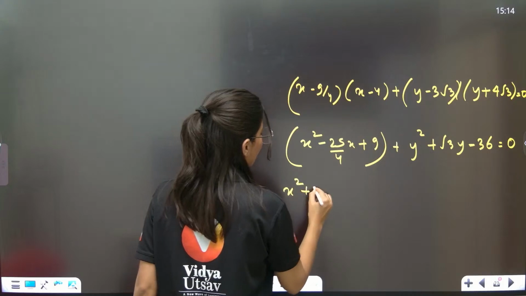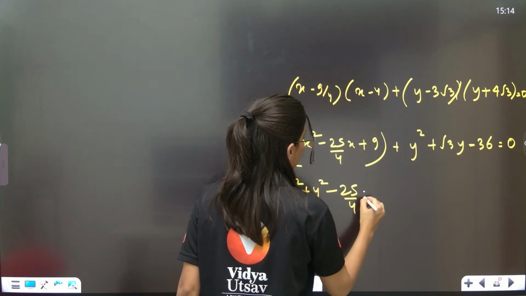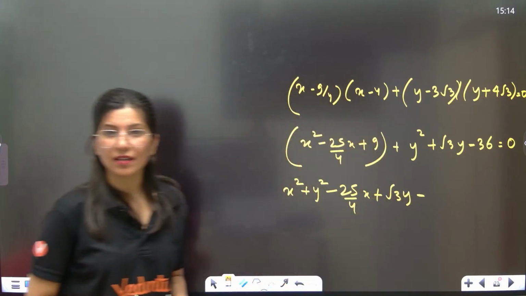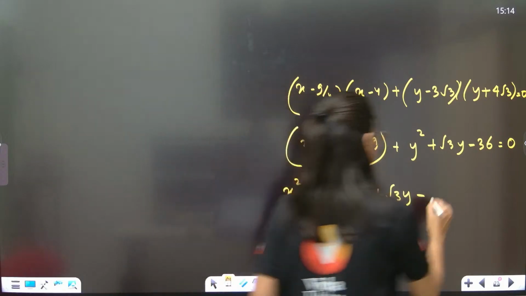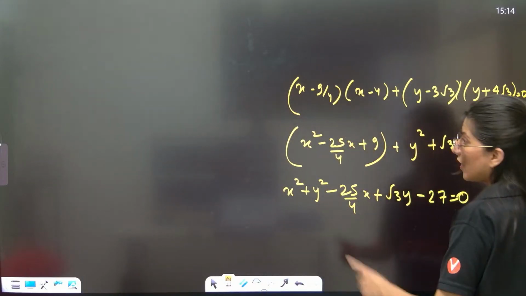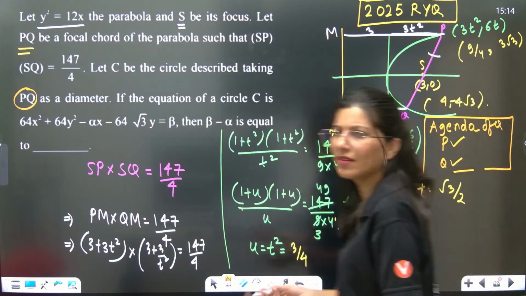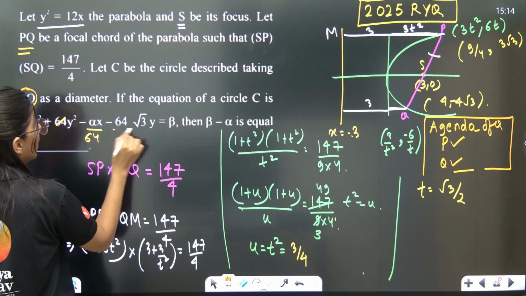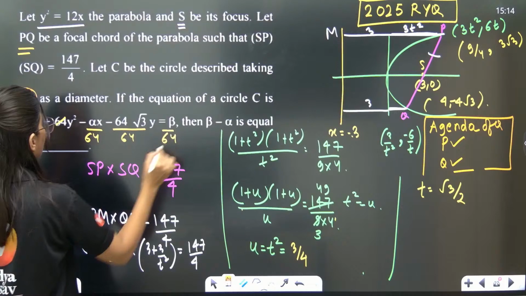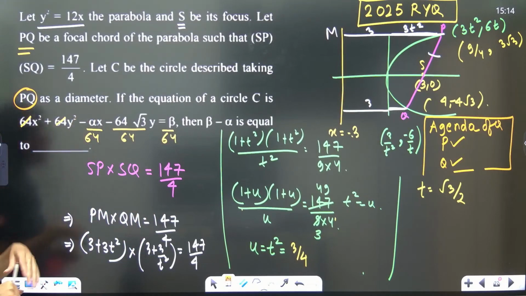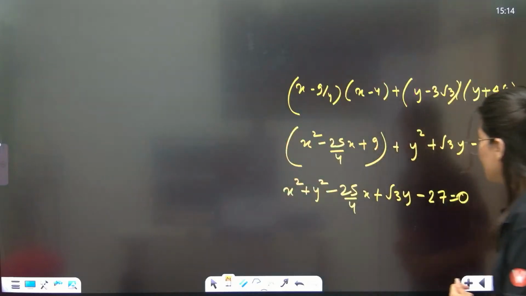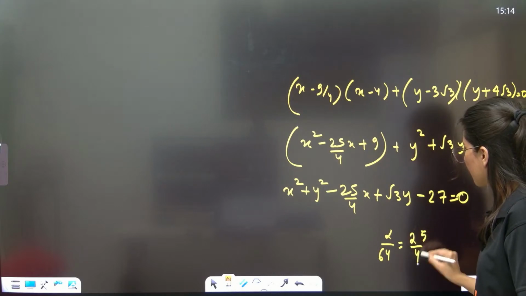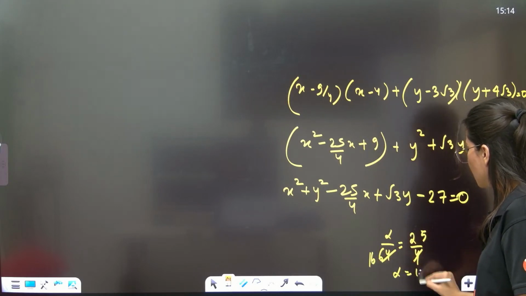Okay, so equation of circle will be what? X square plus y square minus 25 by 4x plus root 3y minus, now understand, 36 minus 9, so minus 27 is equal to 0. Now if I go back, 64x square. So just divide everything by 64 now. So see, coefficient of x is alpha by 64 with a negative sign. So alpha by 64 is equal to 25 by 4. So clearly alpha will be 400.